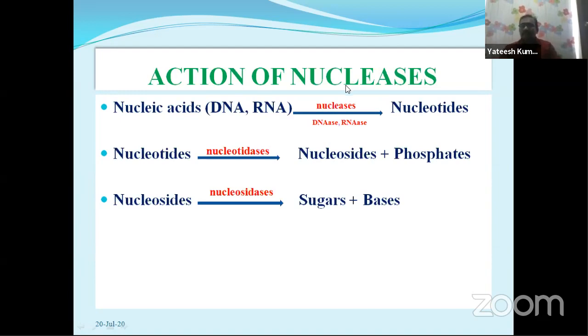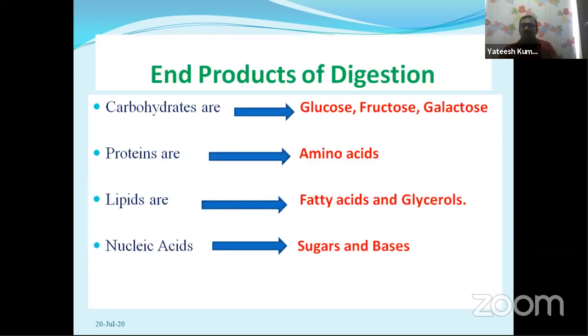So far, we discussed the digestion of carbohydrates, proteins, and fats. And what are the end products of these food materials? Look here, the end products of digestion. Carbohydrates are converted into glucose, fructose, and galactose. Proteins are converted into their smallest diffusible molecules, amino acids. Lipids are converted into fatty acids and glycerol, and nucleic acids are converted into sugars and bases.